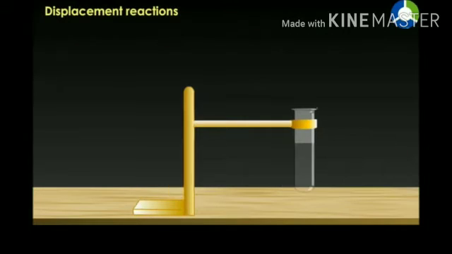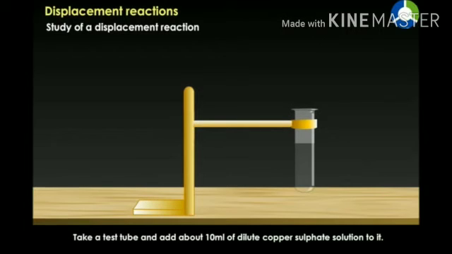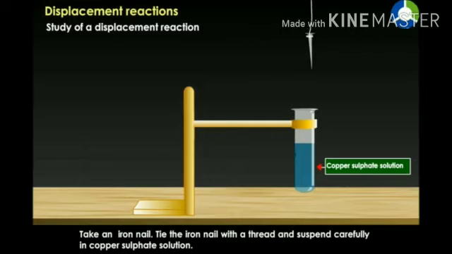Study of displacement reactions. Take a test tube and add about 10 ml of dilute copper sulfate solution to it. Take an iron nail, tie the iron nail with a thread and suspend it carefully in copper sulfate solution.